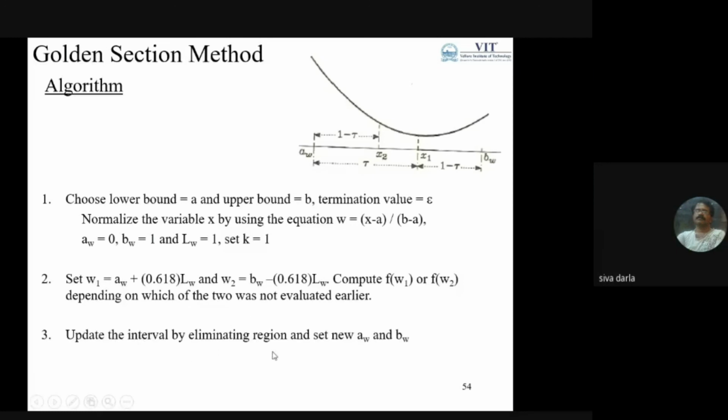Update the interval by eliminating the region and set new values of aw and bw. If the length of w is less than the accuracy, we can terminate the process. Otherwise we update k equal to k plus 1, go to step 2 and repeat the process.